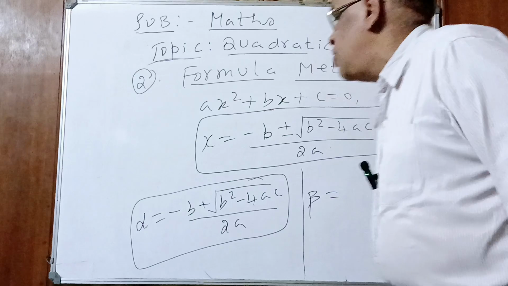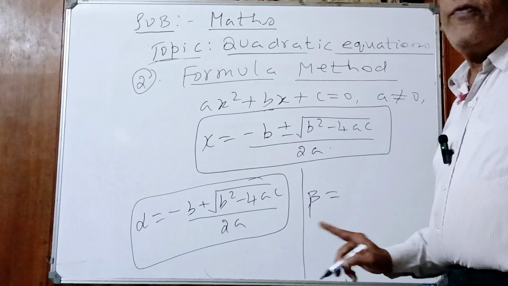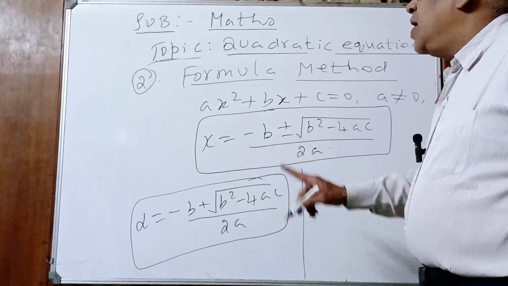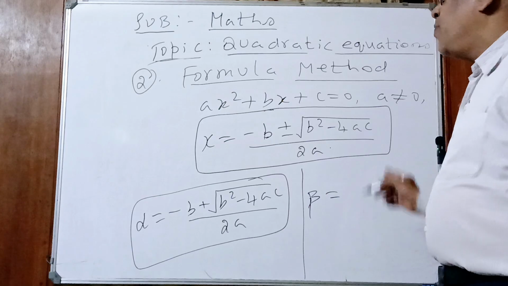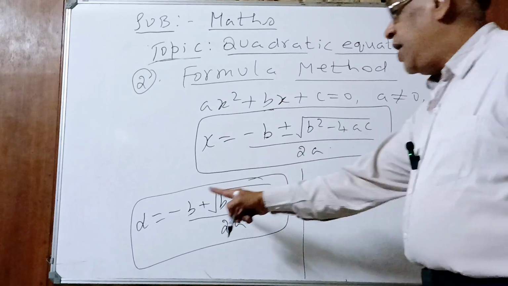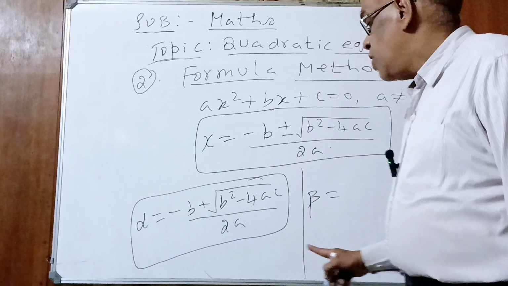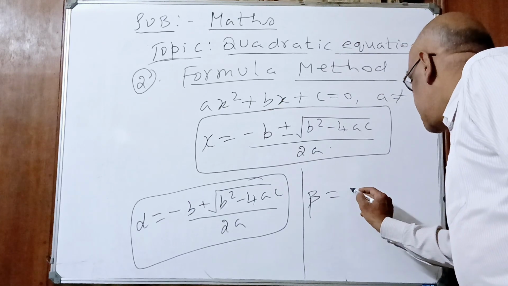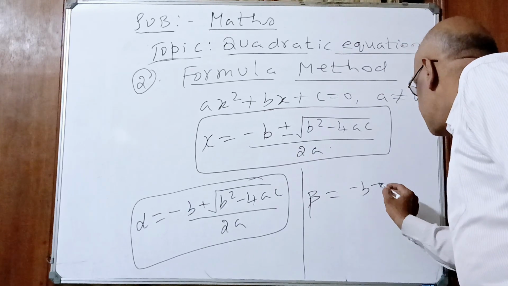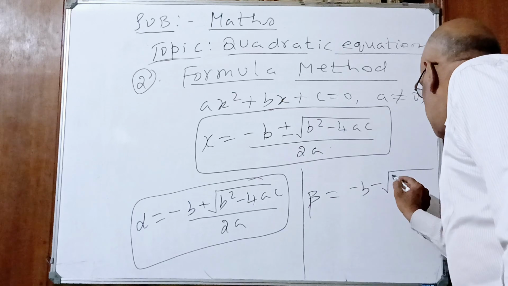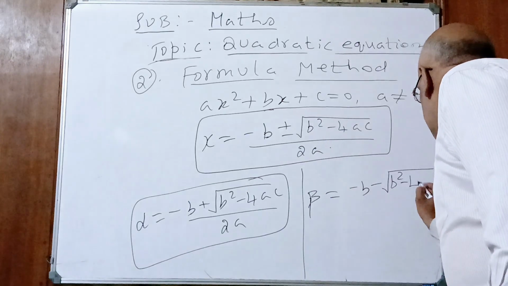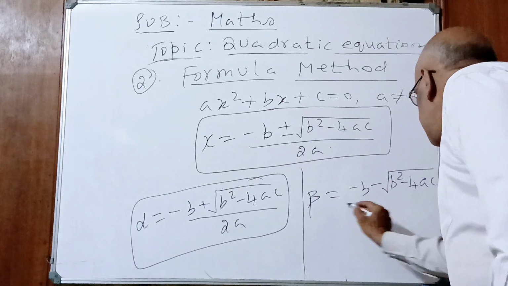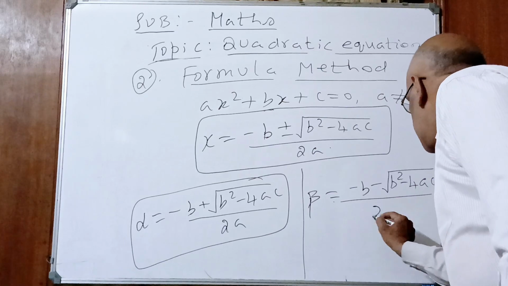We studied this in polynomials. But don't write alpha and beta, children. If the question asks for the two roots of the quadratic polynomial, you have to write minus b plus under root b square minus 4ac, whole divided by 2a. The second one, beta, is equal to minus b minus under root b square minus 4ac, whole divided by 2a.